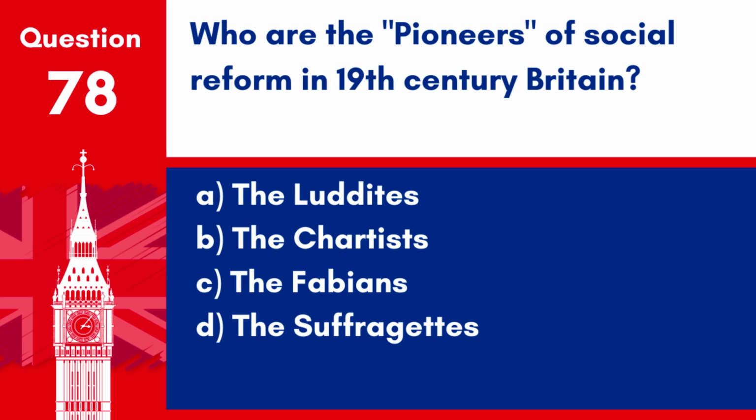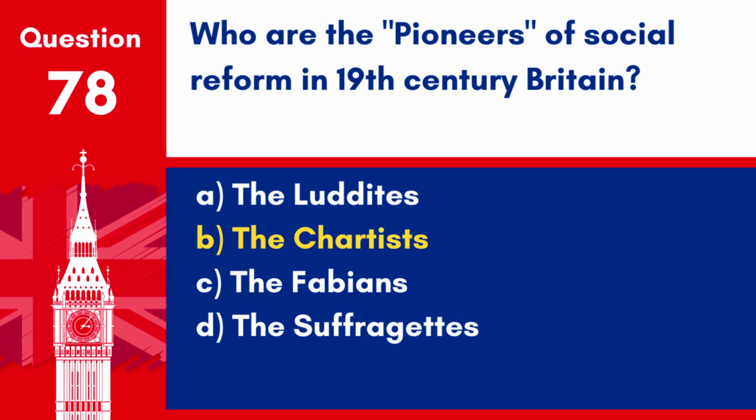Question 78. Who were the pioneers of social reform in 19th century Britain? A. The Luddites. B. The Chartists. C. The Fabians. D. The Suffragettes.